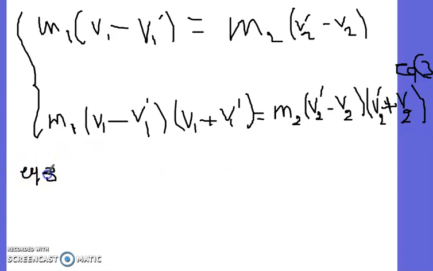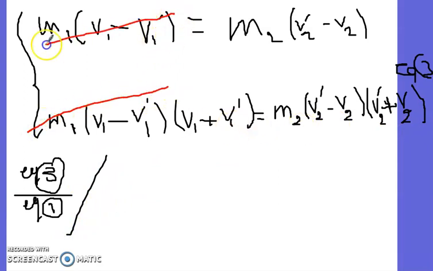Equation 3 over equation 1. Always follow this method. This is the only method to solve this exercise quickly. If you divide them, I can cancel this by that and this by that. So I get, sorry, don't call this equation 3.